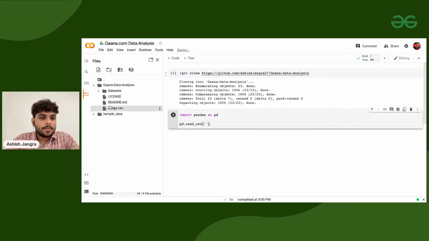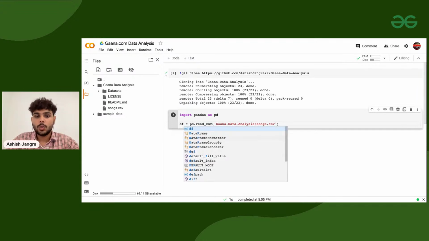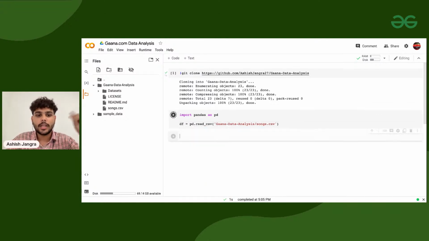Inside this Ghana data analysis folder I have the file named songs.csv, so I'll pass Ghana data analysis slash songs.csv. Sorted, no rocket science. I'm saving the whole thing inside a df variable, which is short form of data frame. You can name it anything of your choice as long as it is not an inbuilt function. And if I execute it,